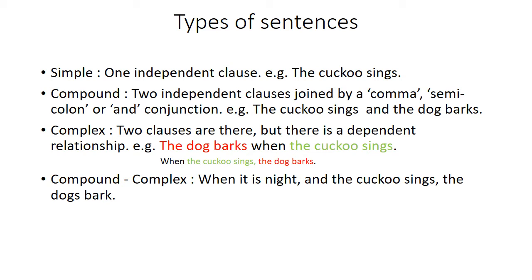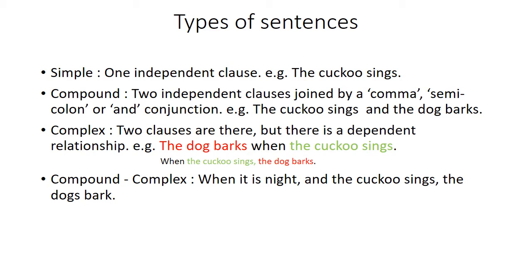Here the cuckoo sings is the dependent clause, and the dog barks is the independent clause. We can also write it as: when the cuckoo sings, comma, the dog barks. So in complex sentences, there is a dependent relationship between the two clauses.